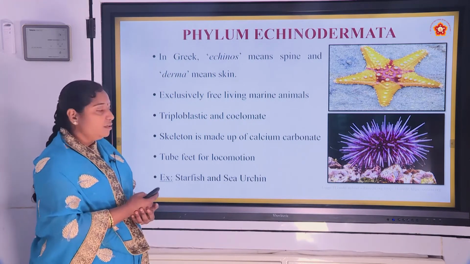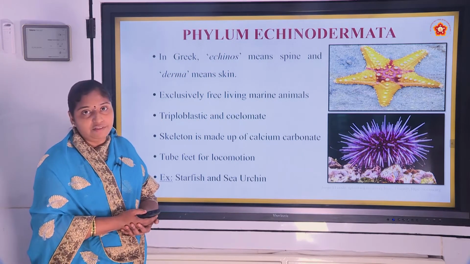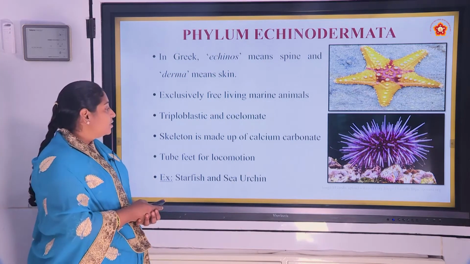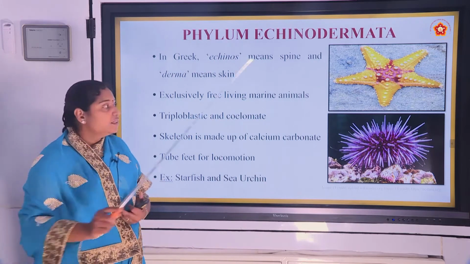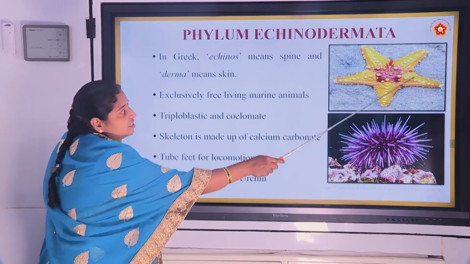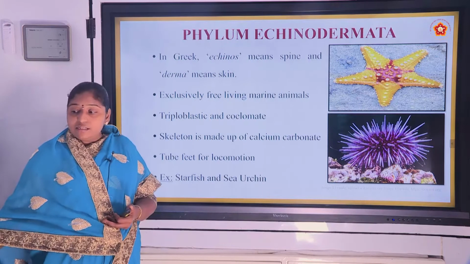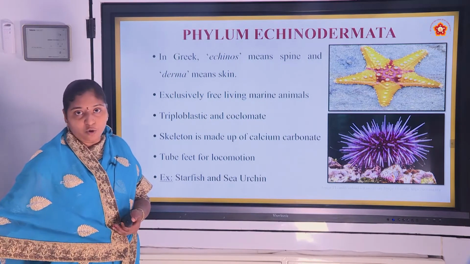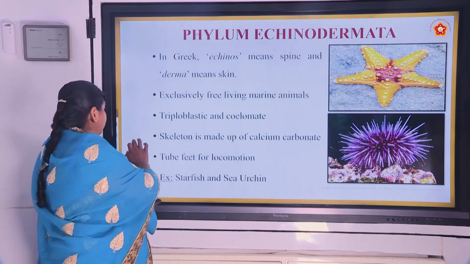And these are also triploblastic and coelomate, that is coelomic cavity is present. Skeleton is made up of calcium carbonate. The outer skeleton is made up of calcium carbonate. And there are tube feet for locomotion. This is the special characteristic feature of echinoderms.